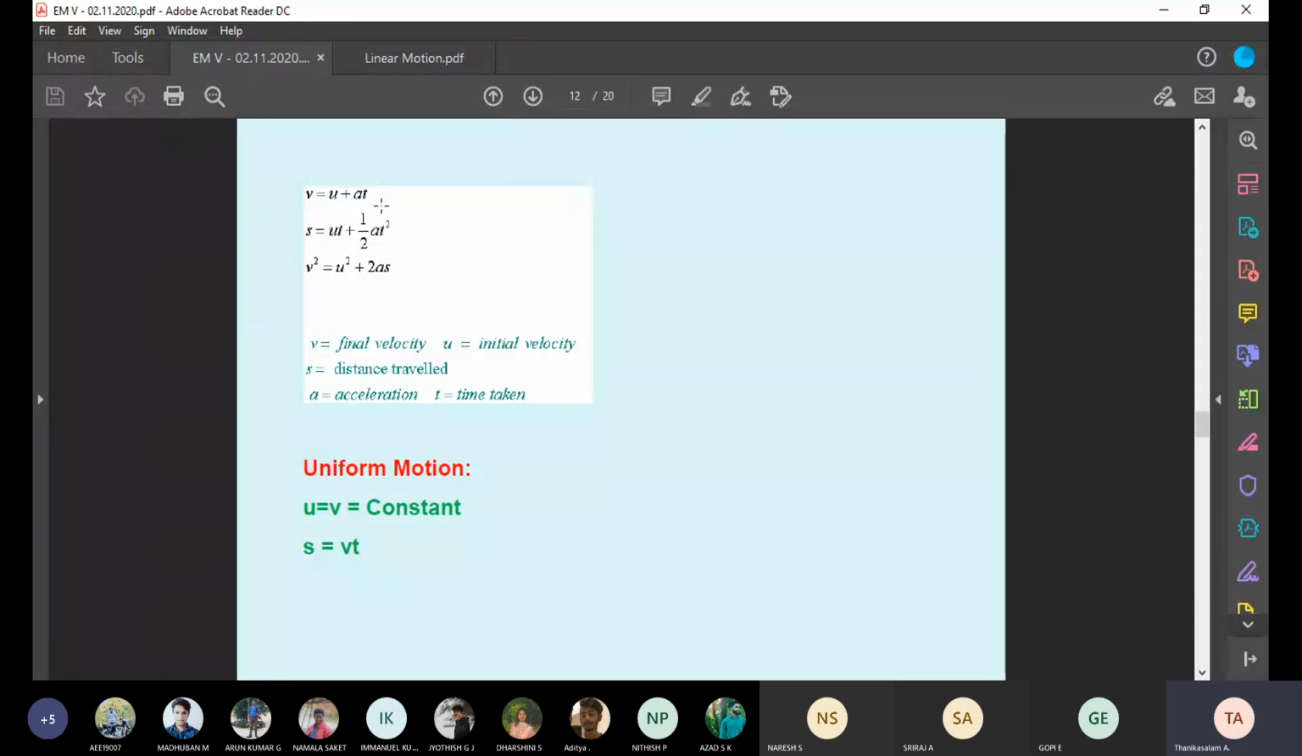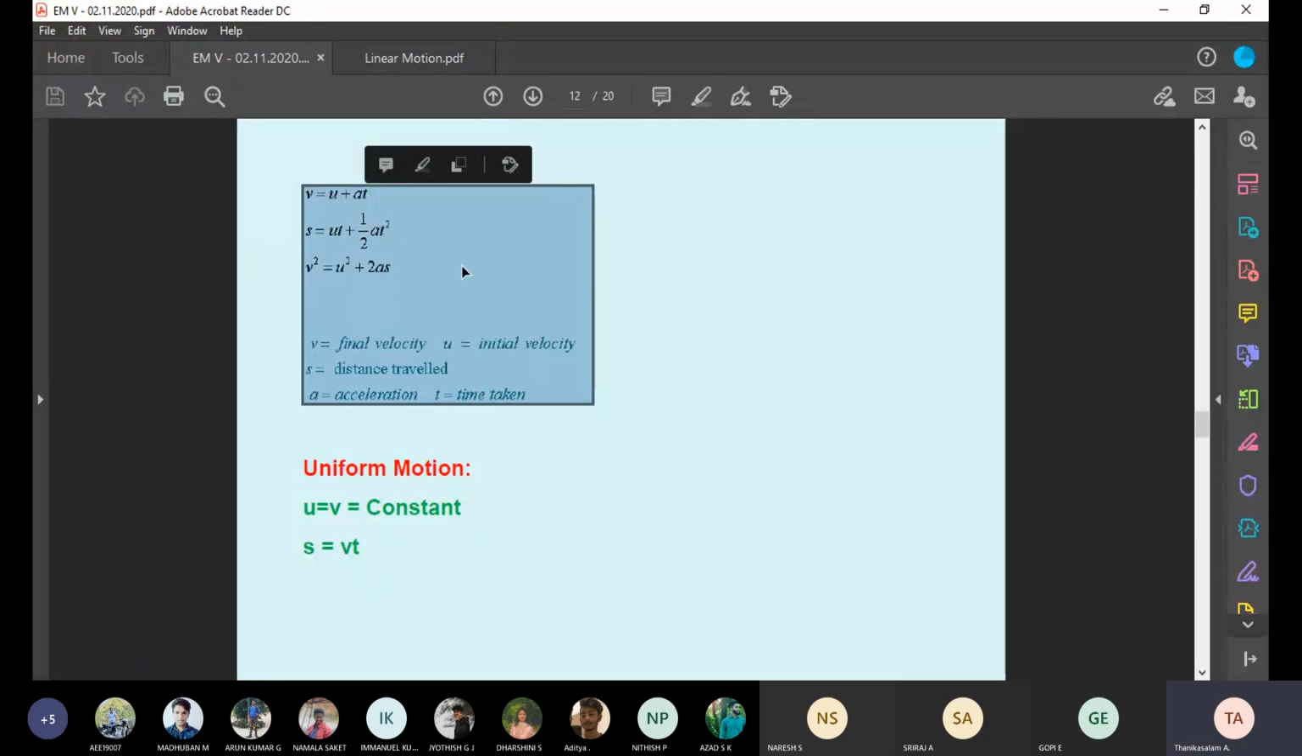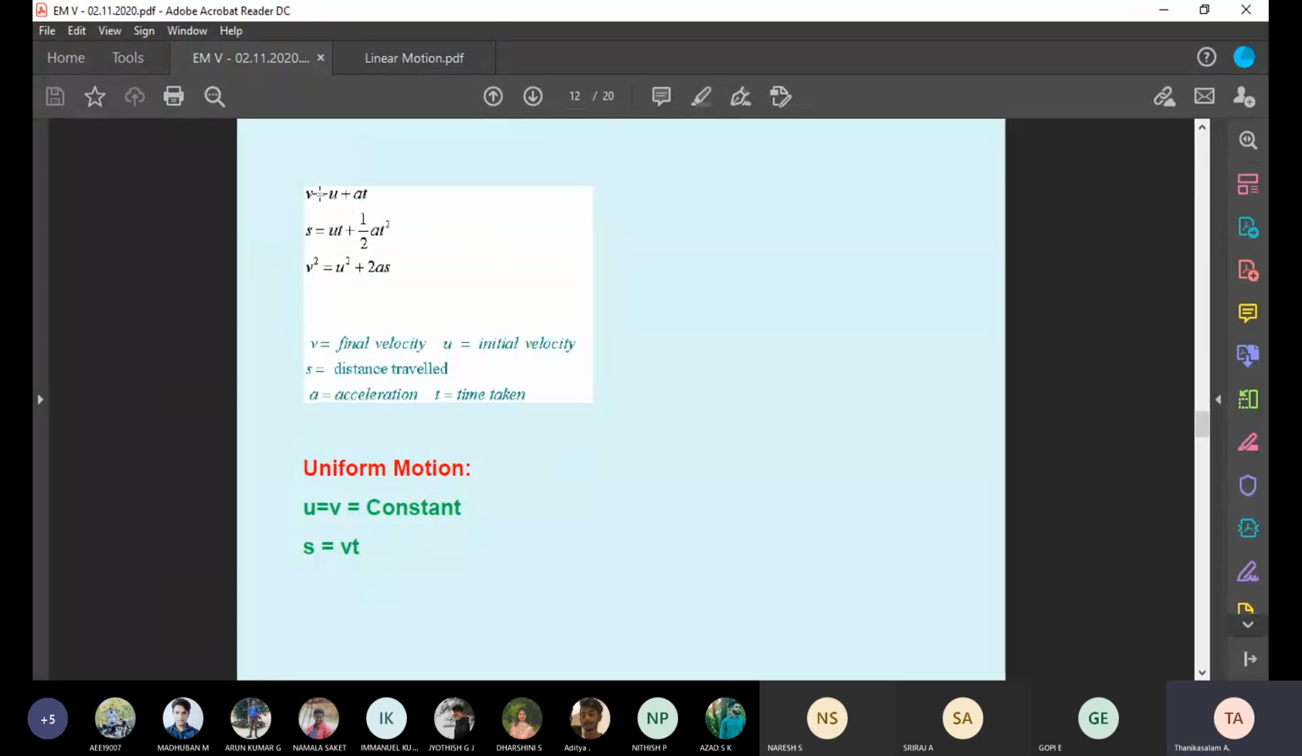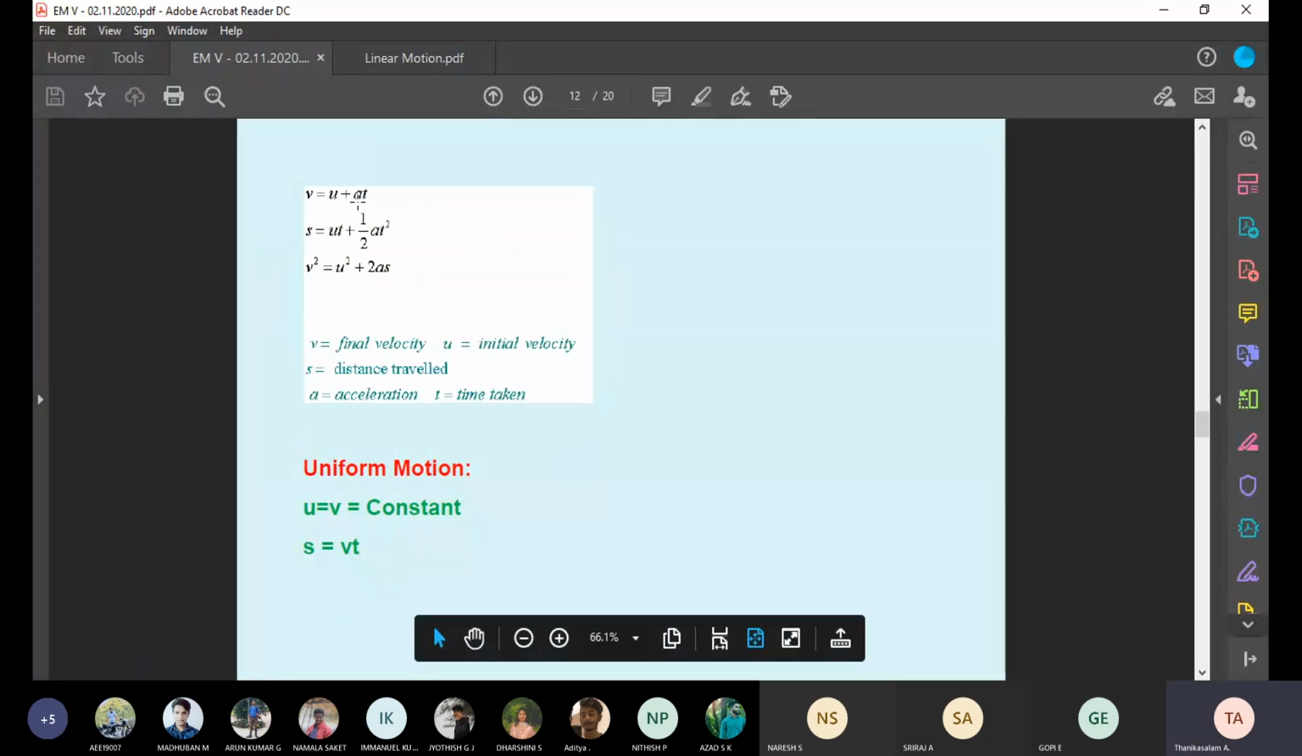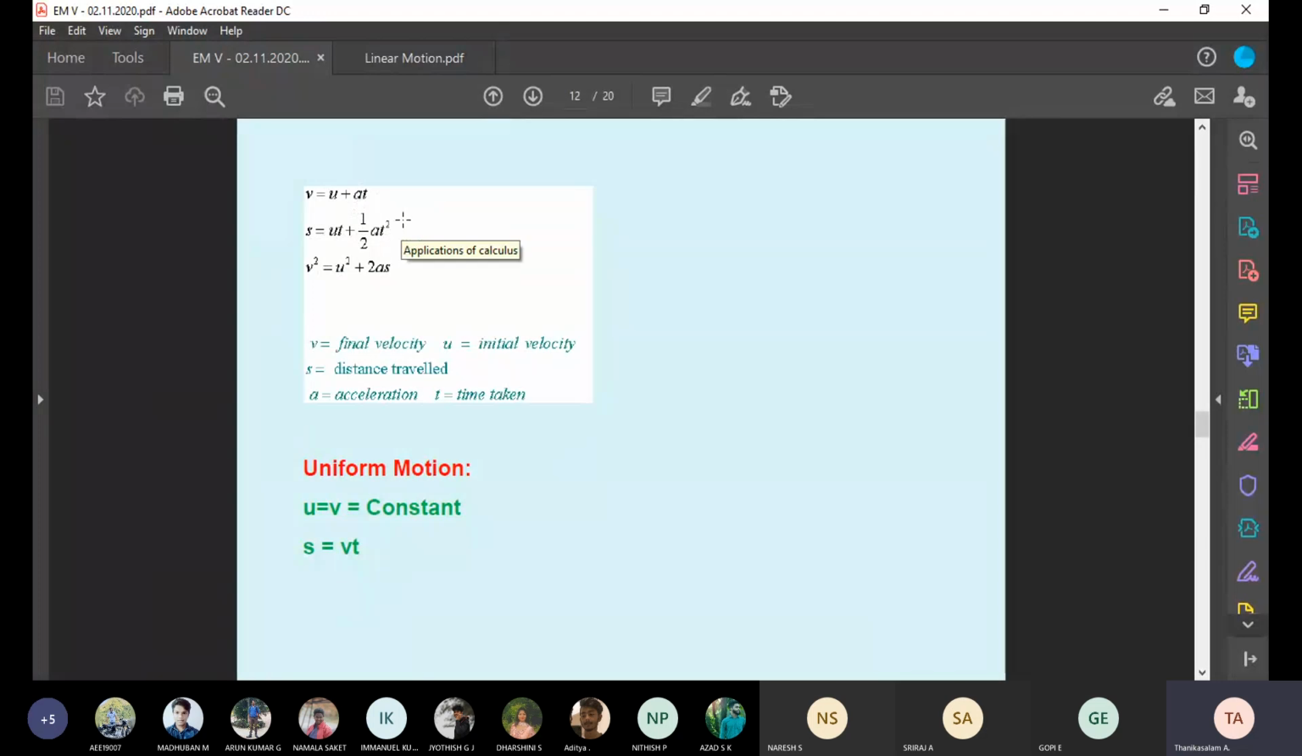This is uniform accelerated motion. What is uniform accelerated motion? Just imagine the car is in fourth gear, so we are uniformly increasing speed. Uniformly increasing velocity is called uniform acceleration. So these are the three equations for uniformly accelerated motion. Remember these three equations; we are going to use them. V equal to U plus AT. S equal to UT plus half AT squared. V squared equal to U squared plus 2AS.